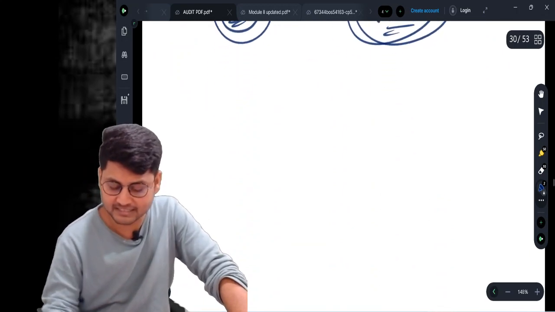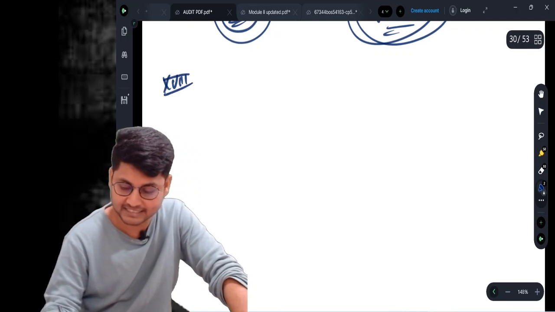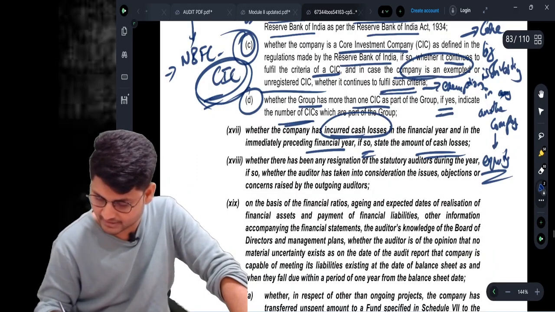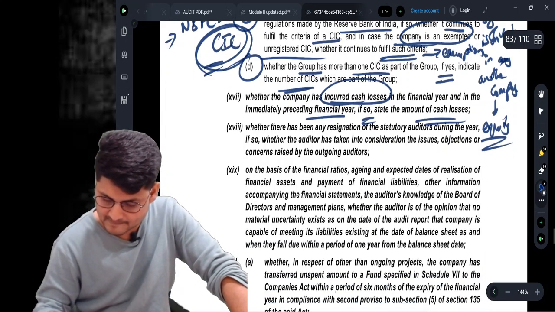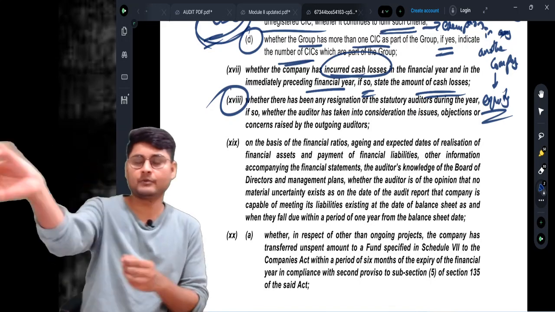Come to clause number 18. Let us see this. Clause number 18. So in a financial year, you are appointed as an auditor.